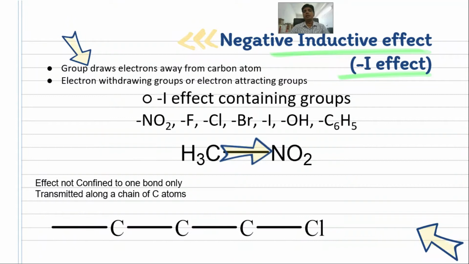Let us see, for example, a carbon chain with chlorine. Chlorine has a tendency of -I effect, hence this is called an electron withdrawing group. So, this group will tend to take away the electrons from the carbon atom, but the tendency is higher on the nearest carbon. That doesn't mean that the effect of this chlorine -I effect is confined to this one carbon only. It is dispersed, or it is also transmitted along the carbon chain. Although the effect will be less, the tendency of that effect will be decreasing, but it will have some effect on the carbon chain.